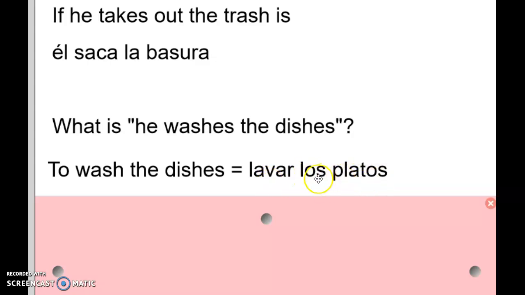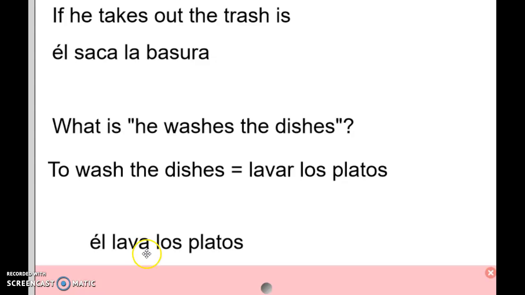I don't have to do anything to the dishes. I just have to change lavar to he washes, which is él lava los platos. See, I took off the AR and added an A, just like we did up here.